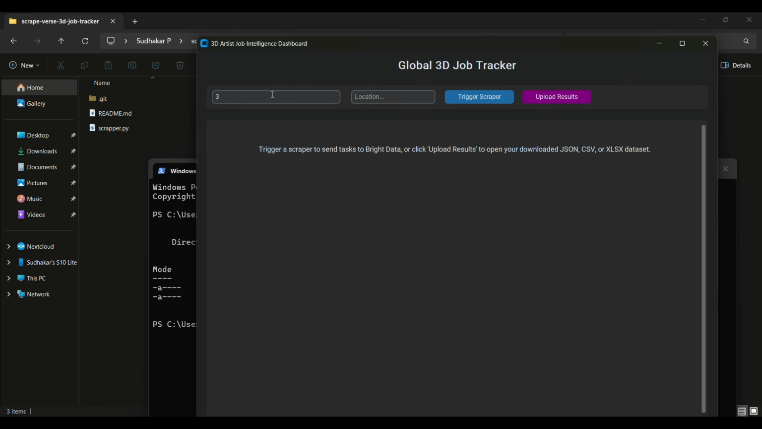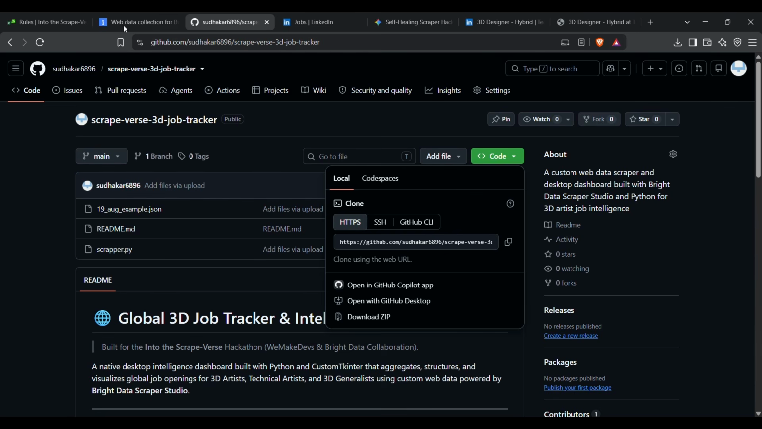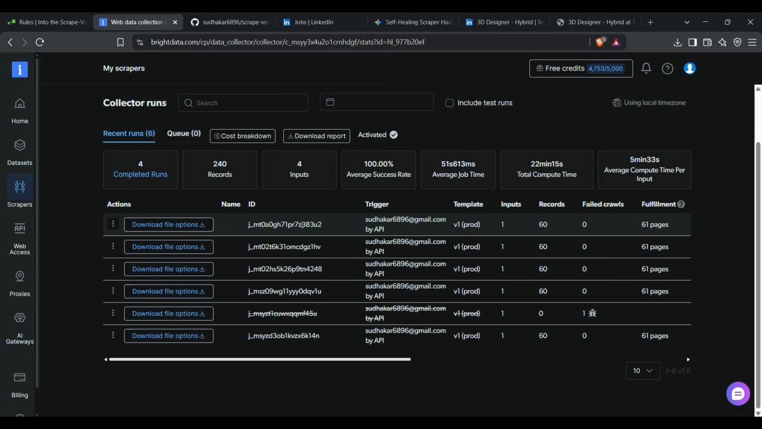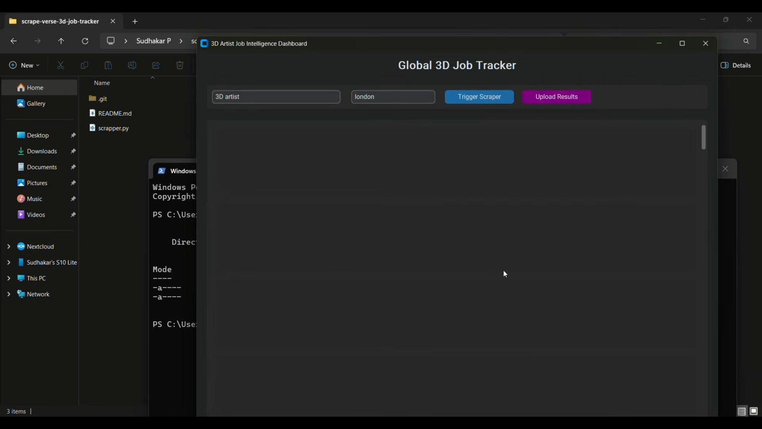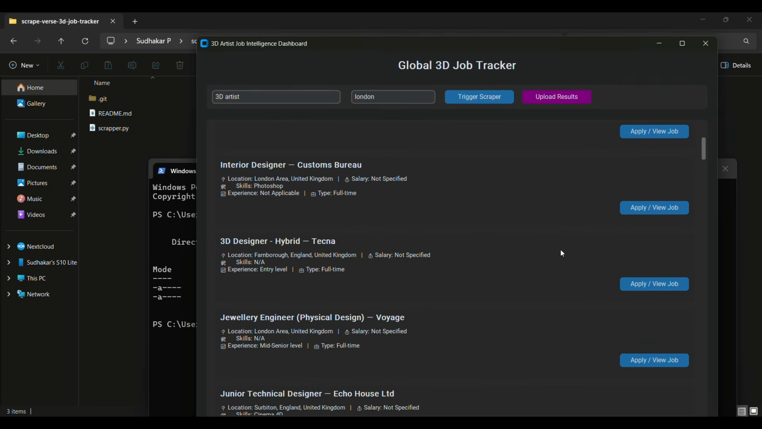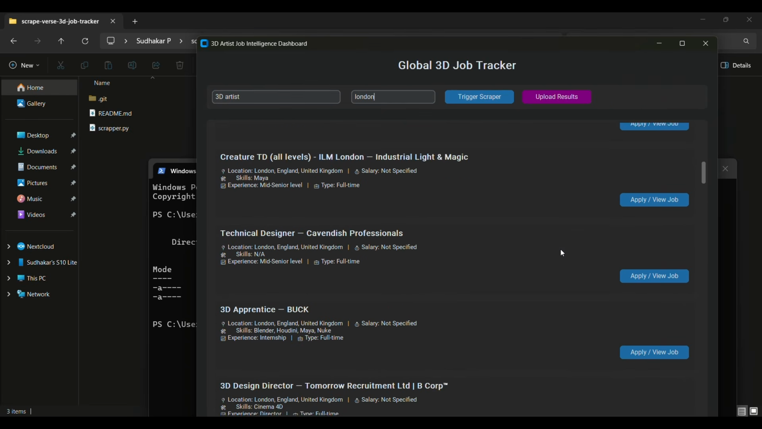Now what I did here, I have given 3D artist, and it started to search for things. If I give London again, it will start to search. If I give trigger scrapper, it will go back to Bright Data, and it will start to fetch the data from LinkedIn. After the fetch, I have given upload results, and if you click on it, that's it. So this is how I did it.